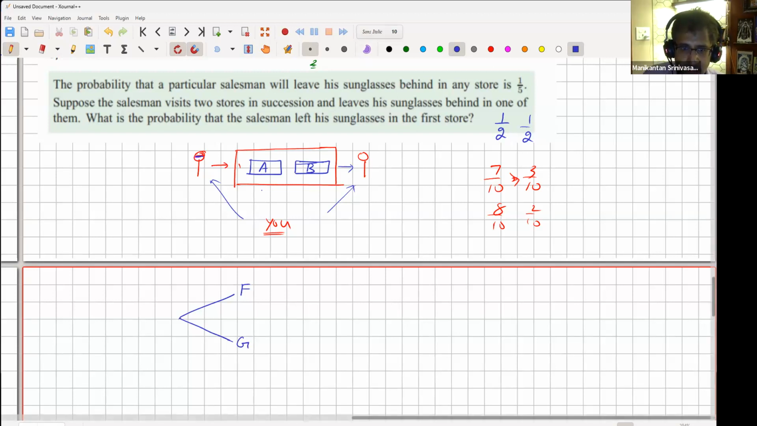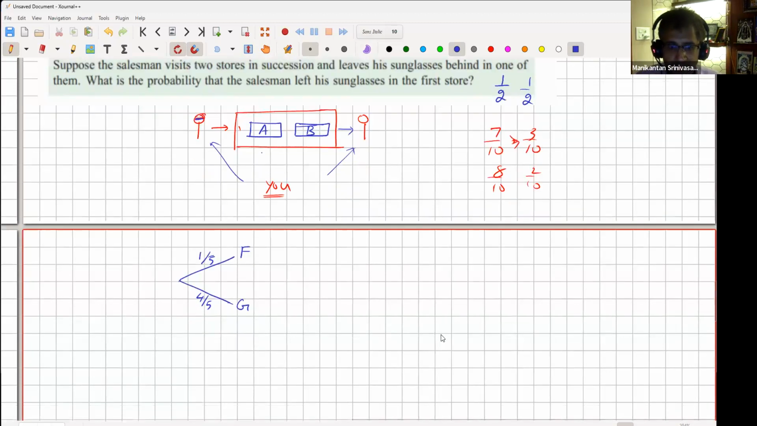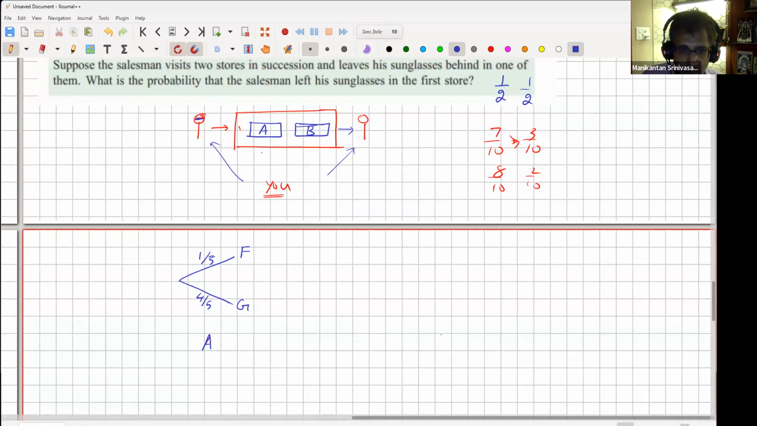Now what am I saying? So he has just entered. So this is in store A, right? So in store A, with a probability of 1/5, he forgot. And with a probability of 4/5, he still has his glasses. So this is store A, right? Whatever I'm describing here is store A. Now store B is going to come.